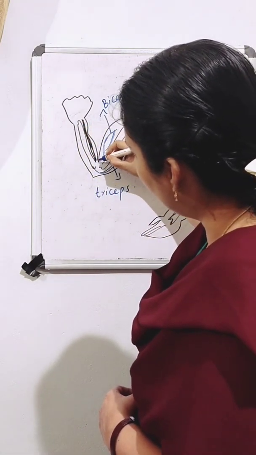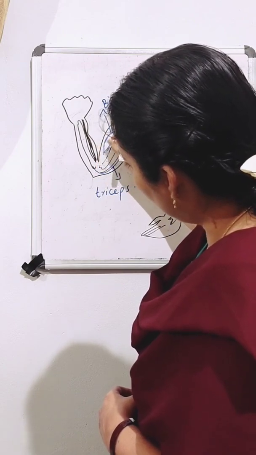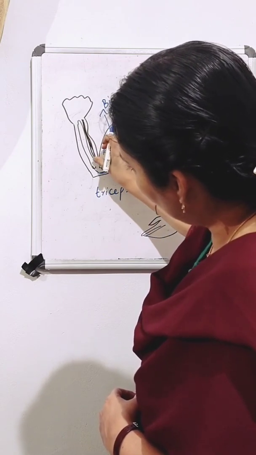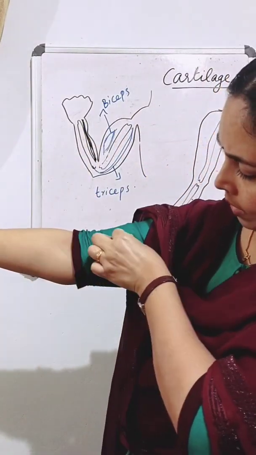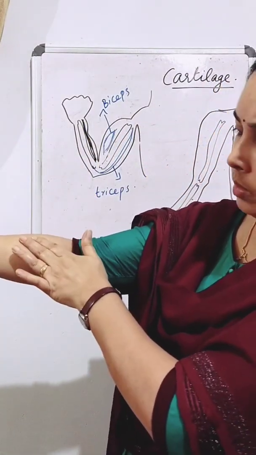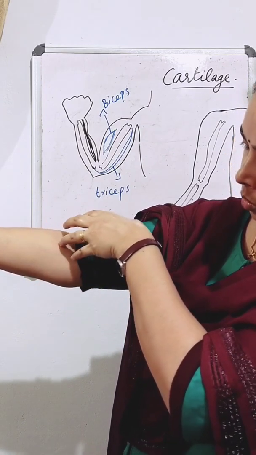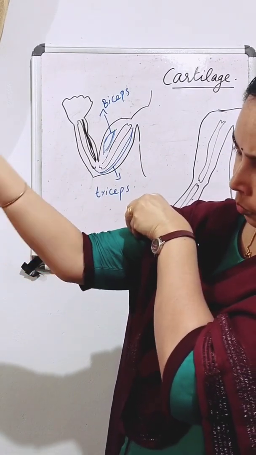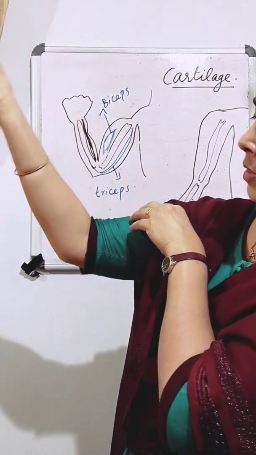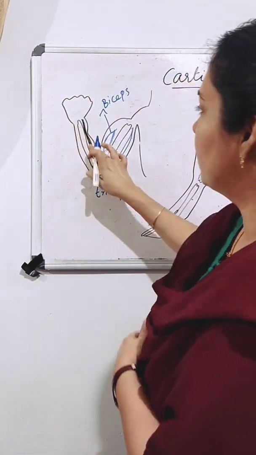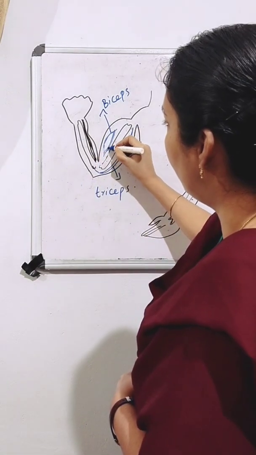So this muscle, when it contracts, becomes smaller like this, and it will pull this bone also. So what happened? When it is contracting, it pulls the bones. So the bone will come like this, and we can bend our hand.